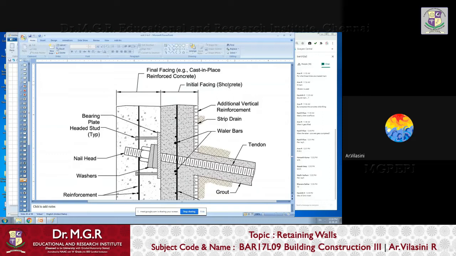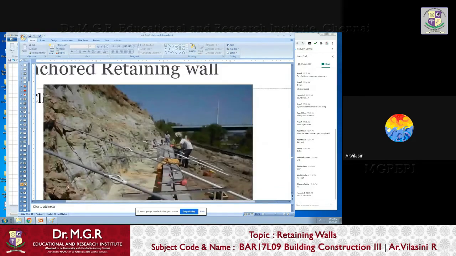I want you to look up these words: shotcreting. Shotcrete or shotcreting, the technology is called shotcreting. You can look up that word. And next is the strip drain. Find out these words: strip drains, and the bars. Tendon is a very common word, so you might have an idea of what we are talking about here. If not, have a look at it. Tendon grouting, right? I'm hoping. Otherwise, look up these five words: shotcreting, strip drain, and so on. Anyway, I'll share the PPT. After that, you have to check.